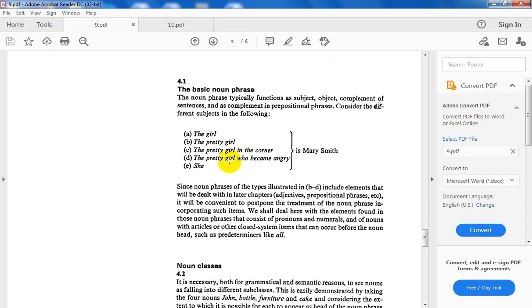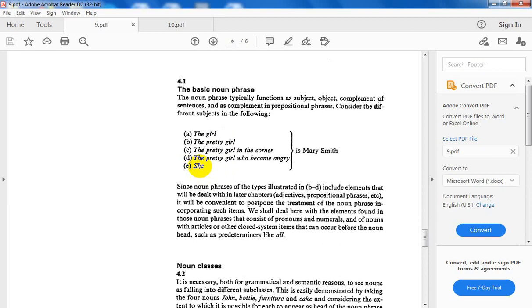The pretty girl who became angry. Again, the head is the girl. It is a noun, so it is a noun phrase. It's pre-modified by the adjective pretty, and it started with the article the. Again, it is post-modified by the relative clause who became angry. But all in all, A, B, C, D, all these phrases can be described as noun phrases because the head is a noun. Concerning E, it is a pronoun.